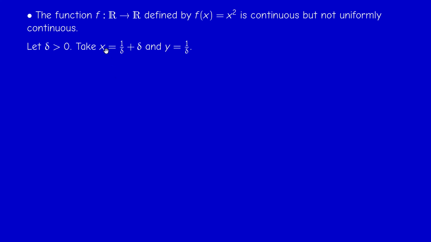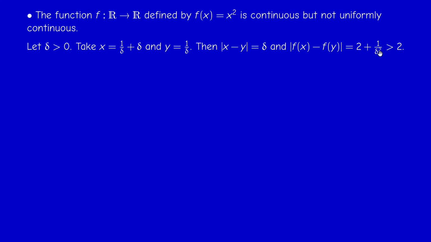and consider two numbers x and y given by 1 over delta plus delta and 1 over delta. So the difference is delta. However, if you square, so x squared minus y squared, the 1 over delta squared cancel, and there's an error.